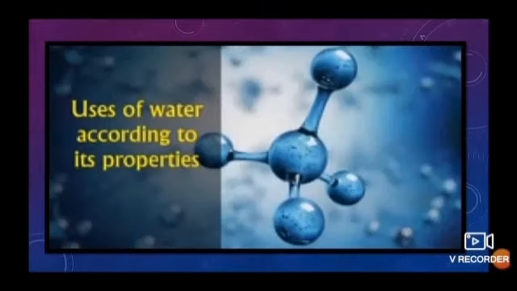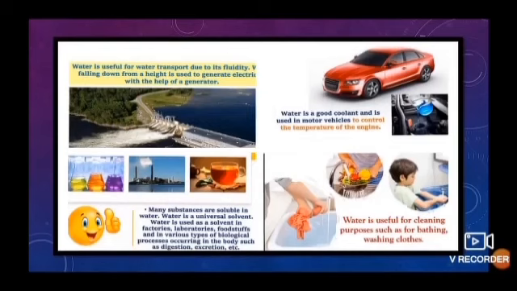Uses of water according to its property. Water is used for water transport due to its fluidity. Water falling down from a height is used to generate electricity with the help of a generator. Water is a good coolant and is used in a motor vehicle to control the temperature of the engine.